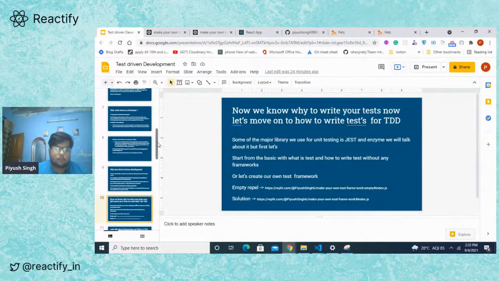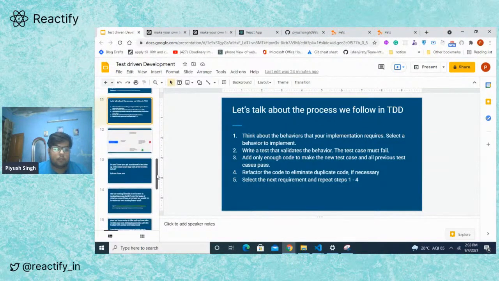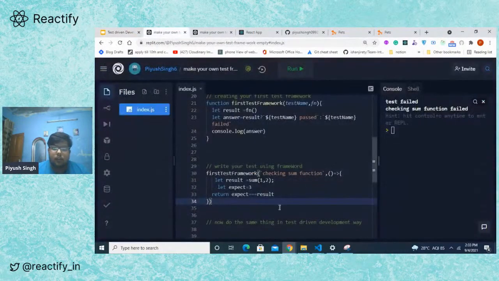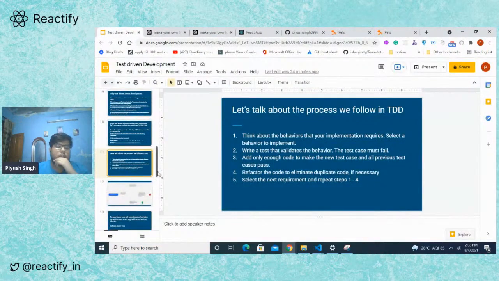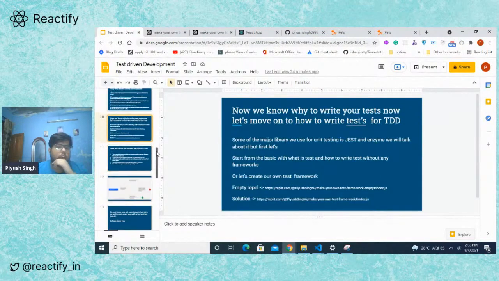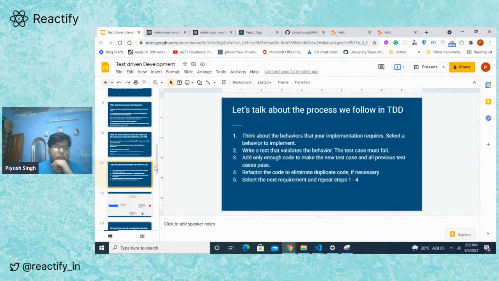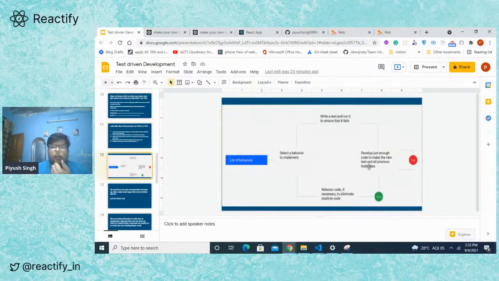So let's come to the frameworks now. So here we have printed our first test. Now that we have written our first test, let's give a brief introduction of how we write tests. First, as I told you, let me show you by the diagram.